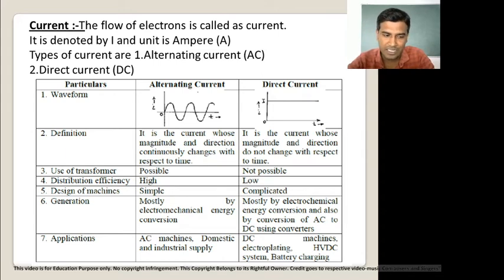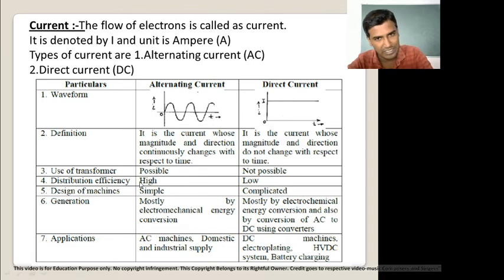That means a transformer is used to either increase or decrease the voltage. In direct current there is no provision to increase or decrease the voltage, so a transformer is not possible to use in direct current. But in AC we are going to change the magnitude of current, that means we are going to change the magnitude of voltage.